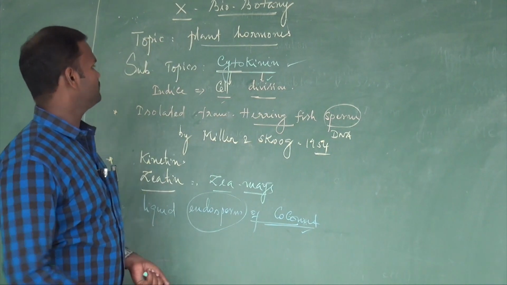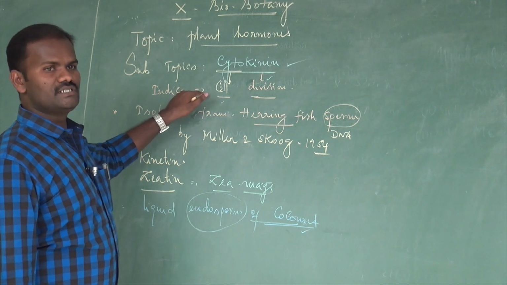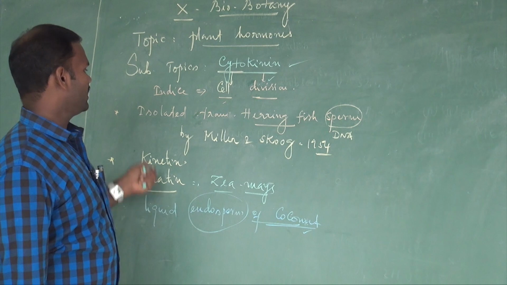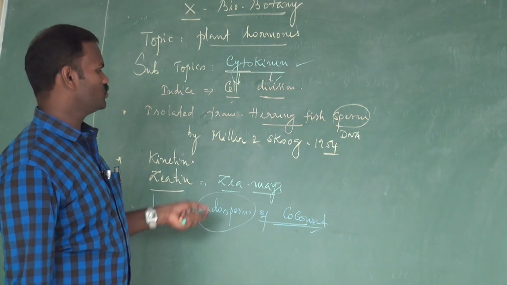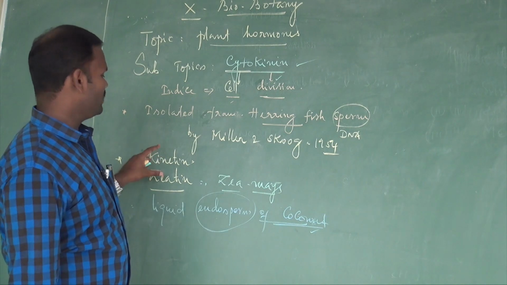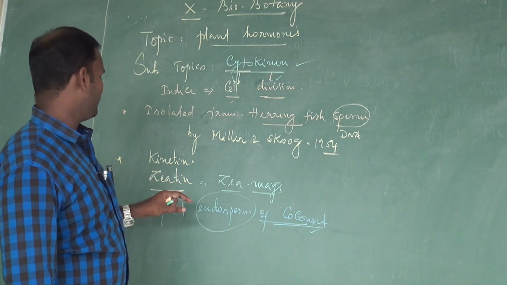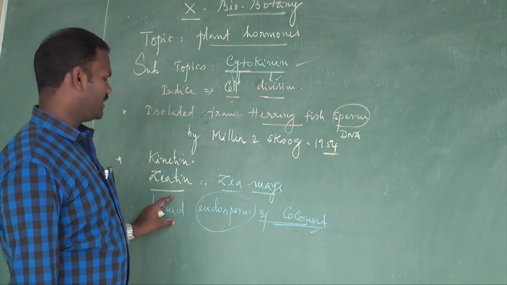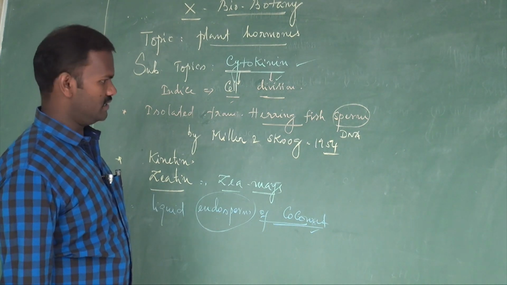These are the introductions. Cytokinin induces cell division; cyto means cell, kinin means division. It was first isolated by Miller and Skoog in 1954 from herring fish sperm DNA, followed by several other substances such as kinetin and zeatin, and it is abundantly found in the endosperm of coconut.